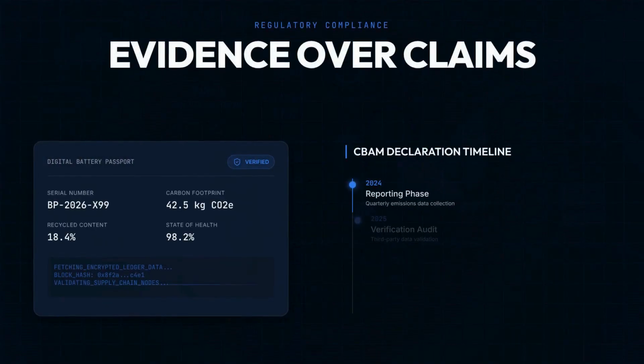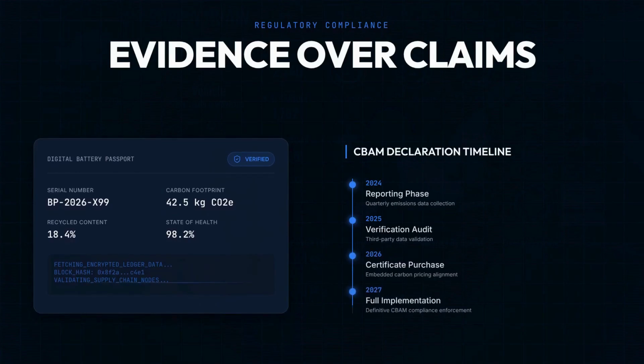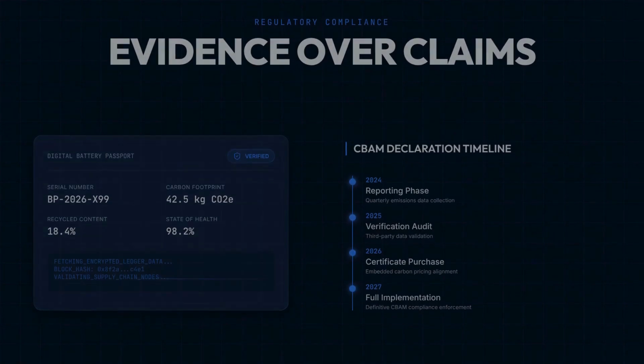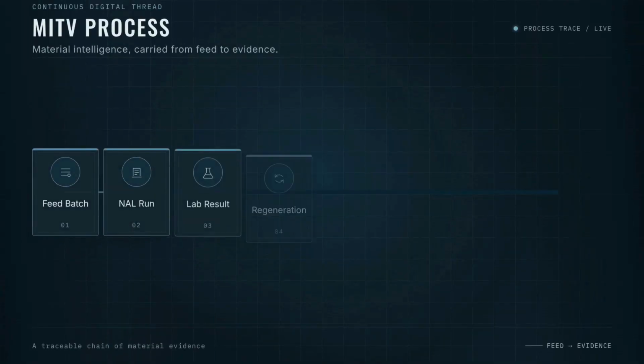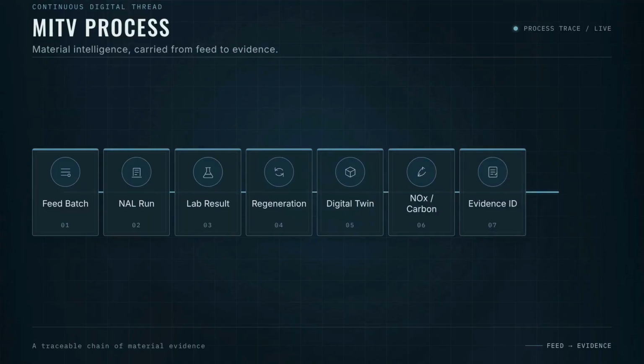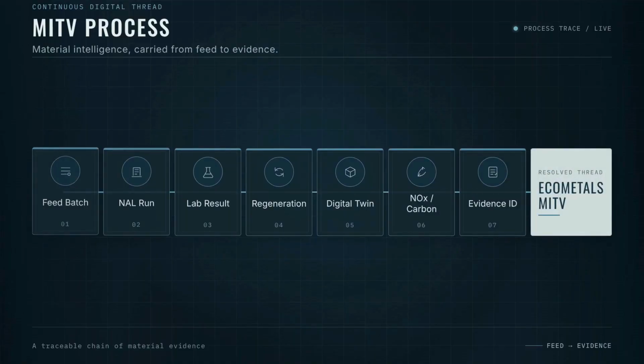International markets are moving toward auditable sustainability, carbon, and digital product information. 2027 is a critical implementation horizon. The future supplier will need more than a sustainability claim. It will need evidence. Eco-Metals' MITV, from Philippine mineral resources to verifiable industrial evidence, measurable process, regenerated resources, deterministic data, and the digital twin. Verifiable industrial evidence for the global market.